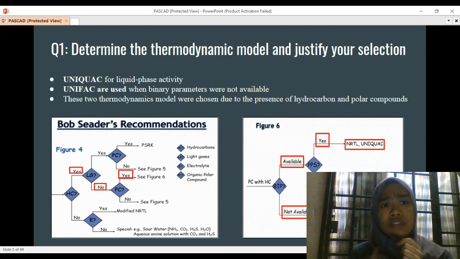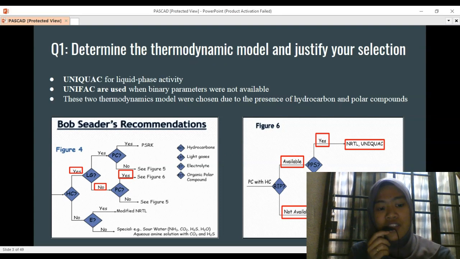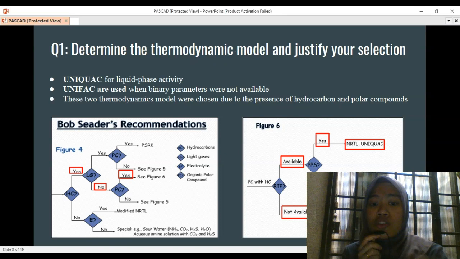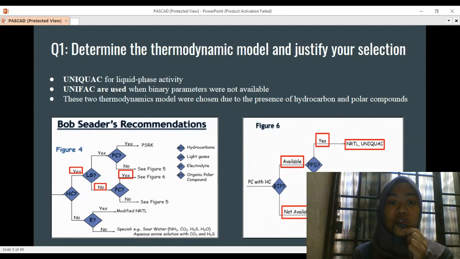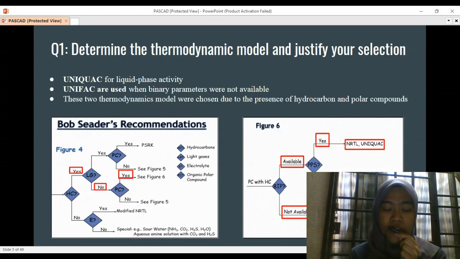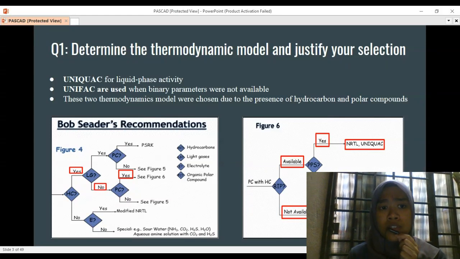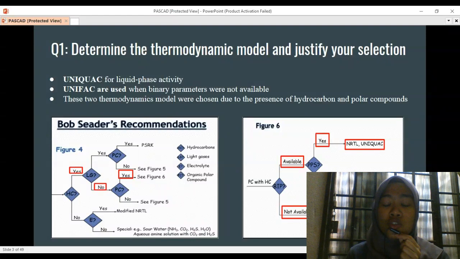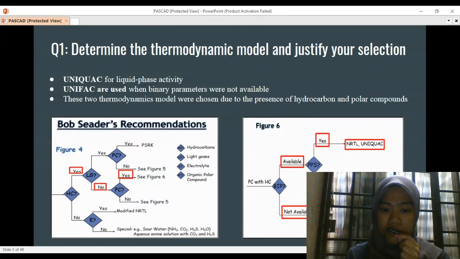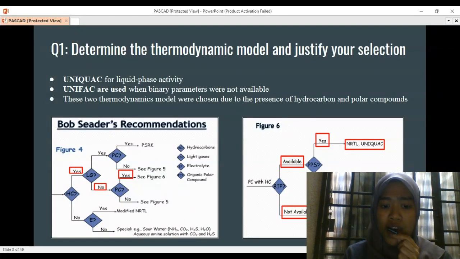So for the first question, determine the thermodynamic model and justify the selection. We are choosing UNIQUAC as the thermodynamic model according to Bob Sears recommendations. Besides, UNIQUAC is chosen for the liquid phase activity. According to the Bob Sears recommendations, we identify the presence of hydrocarbon and also polar compounds in the components. So we conclude the choice of UNIQUAC as our thermodynamic model. However, when the binary parameter is not available, then we use UNIFAC. Hence, these two thermodynamic models are chosen due to the presence of hydrocarbons and polar compounds.